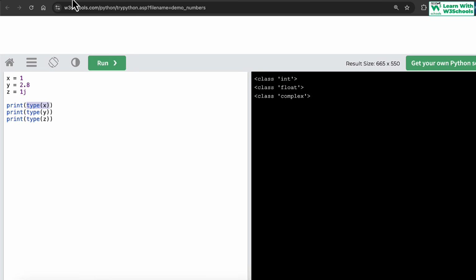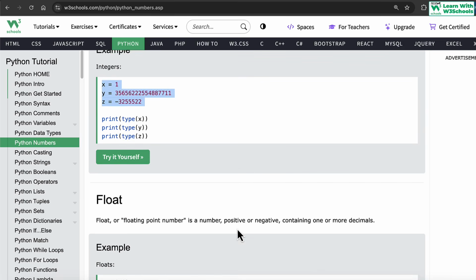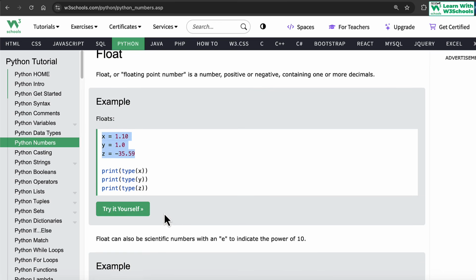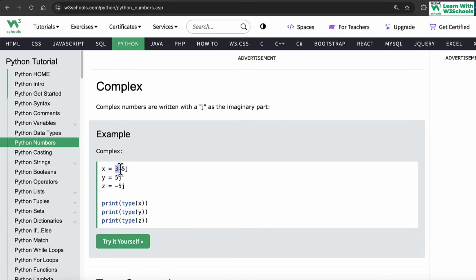Using the type function, we determine what type of data we are using. An integer, or int, is a whole number, positive or negative, without decimals, of unlimited length. So whether it's a 1, a very large number, or a negative number, they are all considered integer numbers. Float is anything with decimal values, like 1.1, 1.0, 0.1, 35.59; all these are floats, meaning decimal number values. Similarly, you can use complex numbers as well. For example, 3.5j is a complex number. Complex numbers are written with j as the imaginary part, indicating this is a complex number.